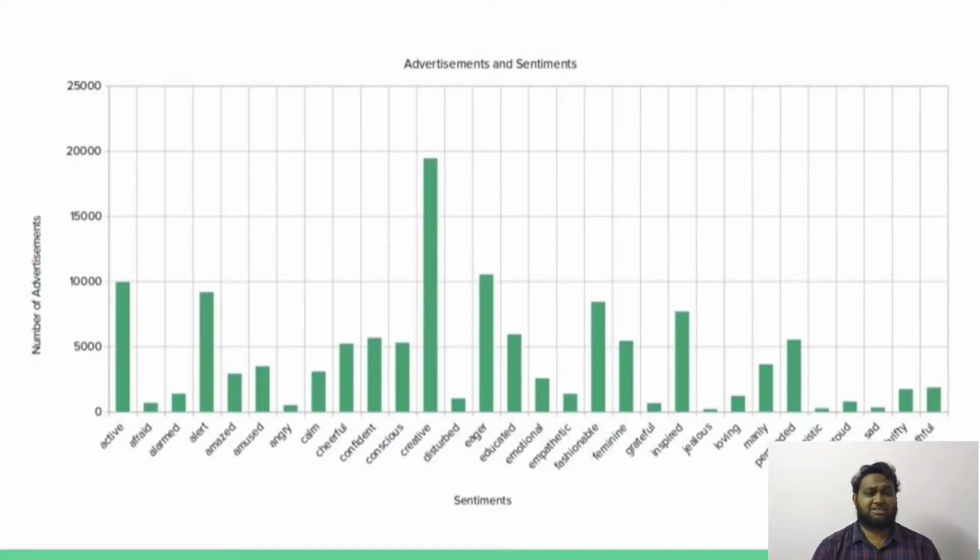This brings us to the discussion on the analysis of the label distribution. The figure shown here is the count of the image advertisements in the dataset against each representative sentiment label. The obvious fact here is that the distribution is heavily skewed towards certain labels. In particular, I am pointing out the creative label. We have done multiple experiments on this observation, and I'll discuss that in a few slides from now.